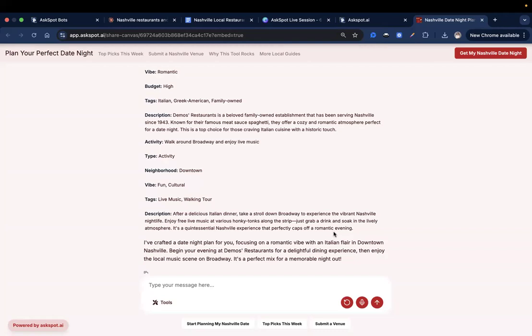I think they're sharing it with the local chamber or something. So yeah, this is the exact prompt. And I think there's also Carla, an AskSpot user who wanted to use this for her newsletter. So that's good. There's a lot of use cases for this. Whether your clients are in food, entertainment, tourism, or maybe local media, this can definitely add immediate value to their ecosystem.